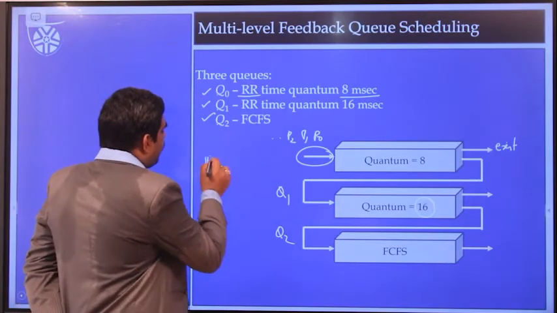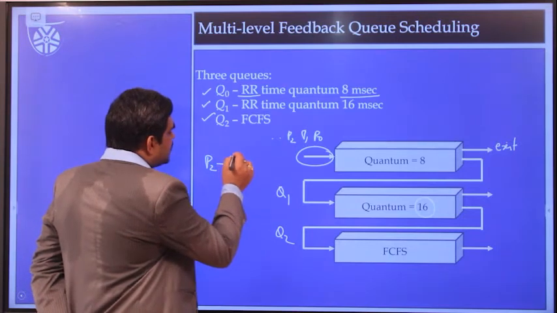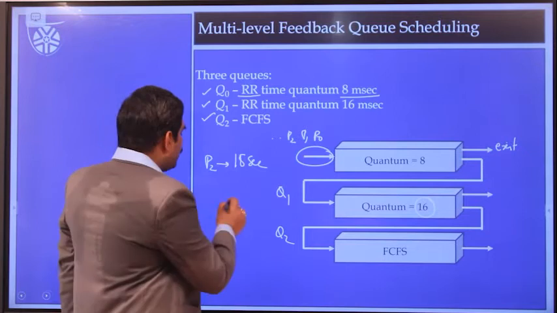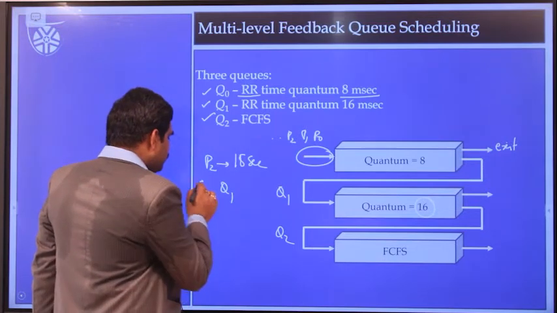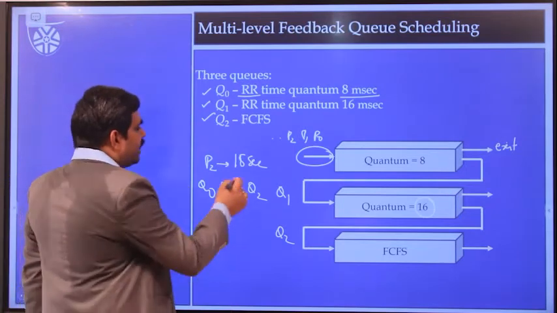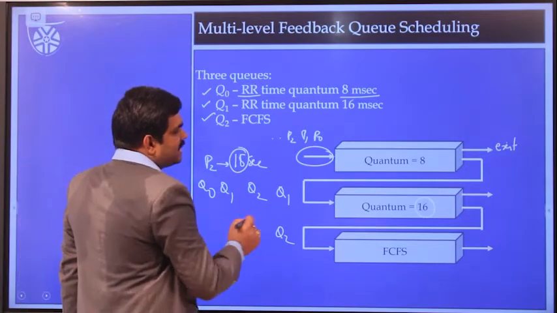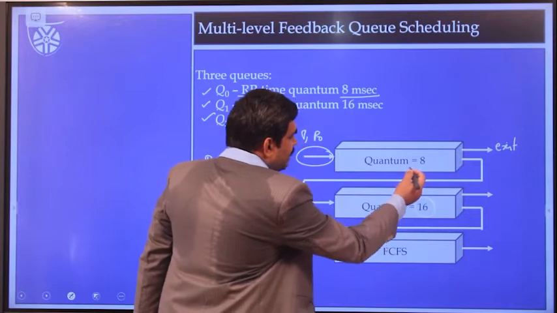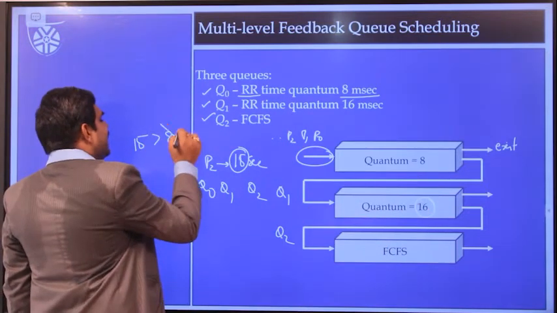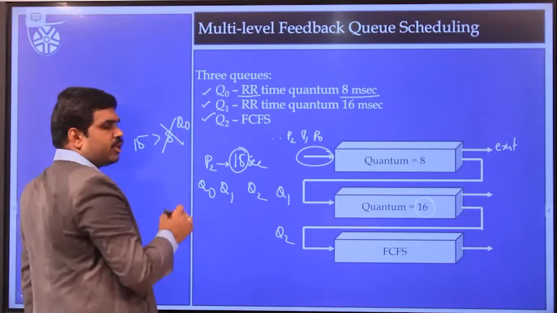For example, P2 is a process which needs the CPU for 15 seconds of time. Where is it getting completed? Q0, Q1, Q2. What is the CPU burst time of the process P2? It is 15 seconds. Is it more than 8 seconds? Yes, 15 is more than 8. Means it is not getting completed in Q0.